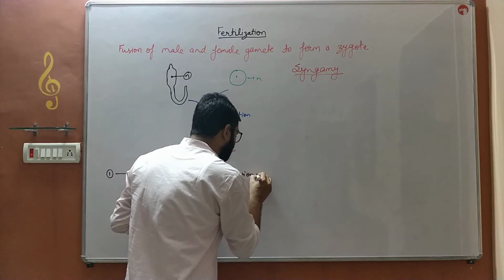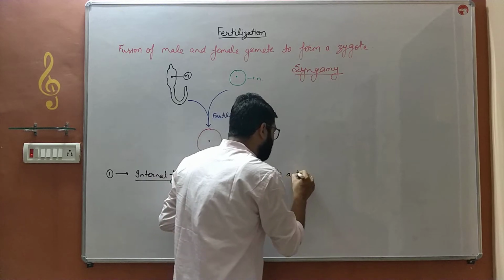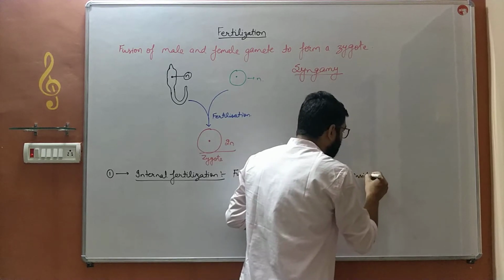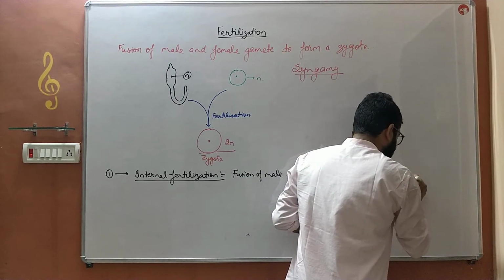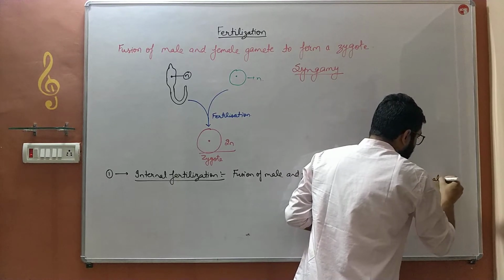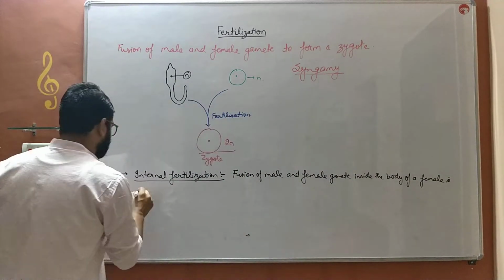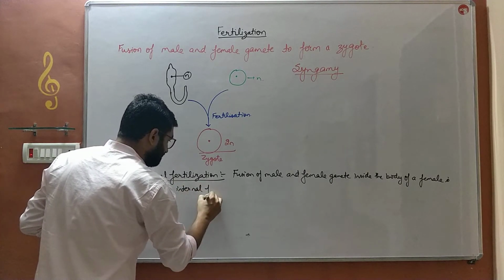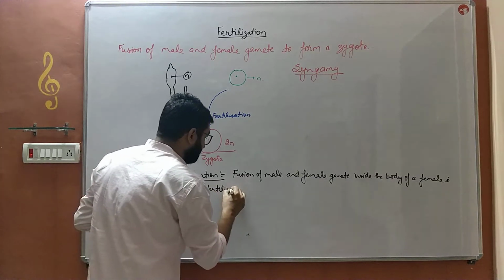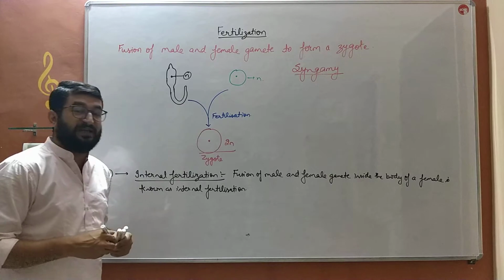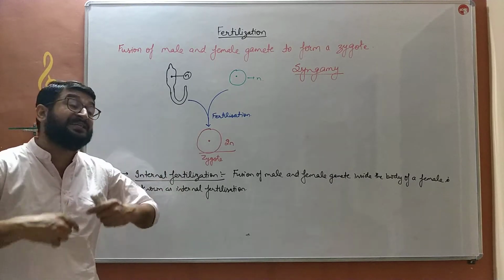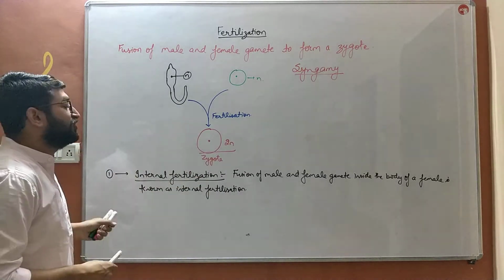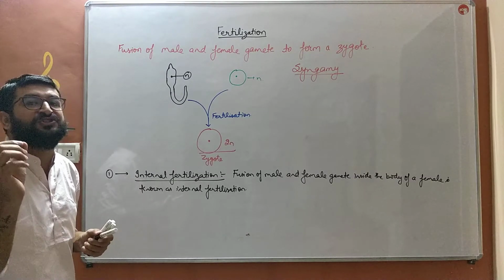The fusion of male and female gamete inside the body of a female or an organism is known as internal fertilization. Whenever this fusion, this mixing of two gametes, takes place inside the body of a female, inside the body of an organism, that fertilization is known as internal fertilization.